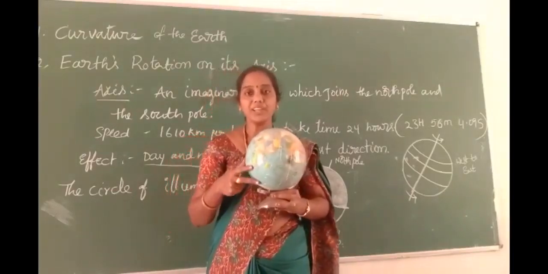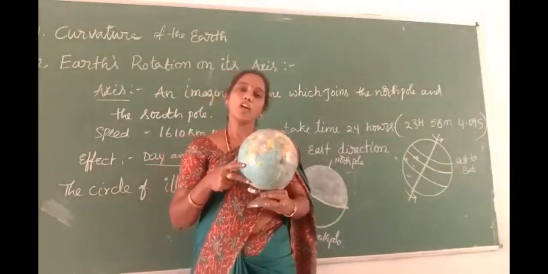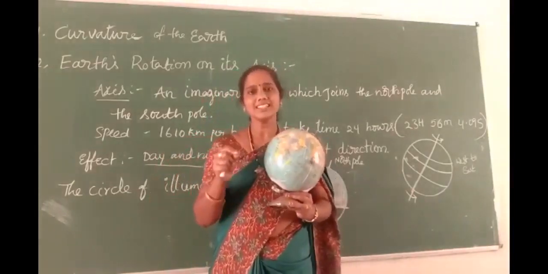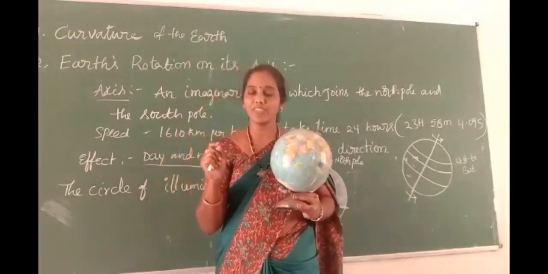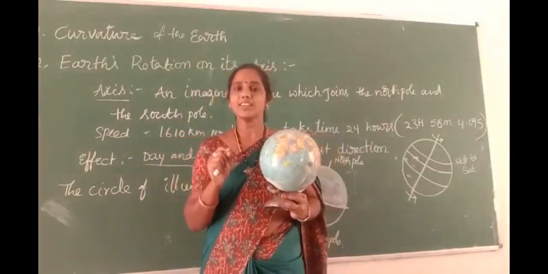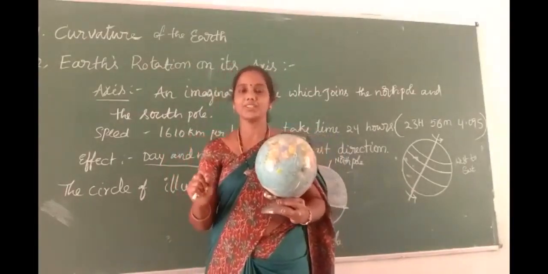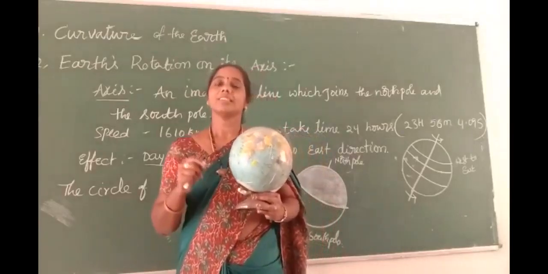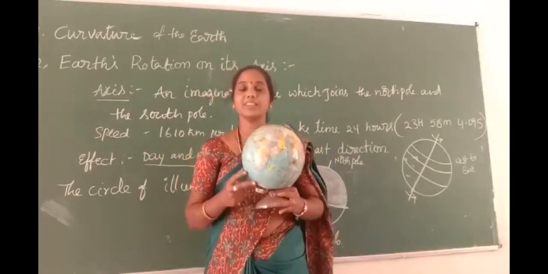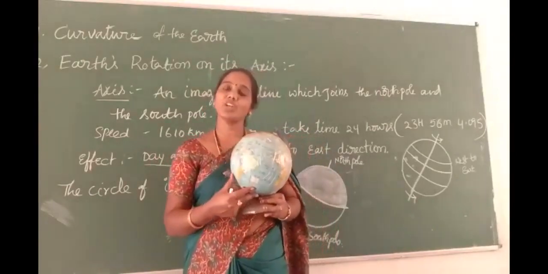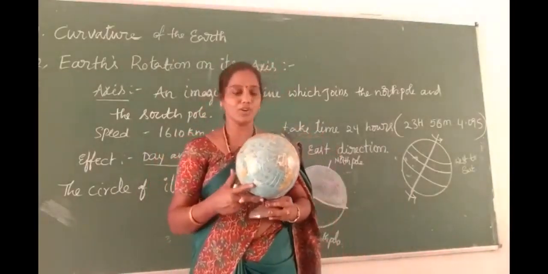That's why we feel that the sun always rises in the east. The sun, the stars and the moon all appear on the east side. This is an illusion. We feel the sun always rises in the east, but that is not correct. The earth rotates from west to east. We feel like that, but it is not real. It is an illusion, okay, children.